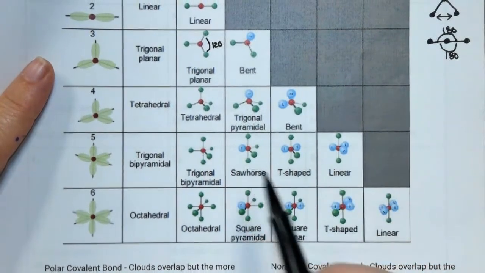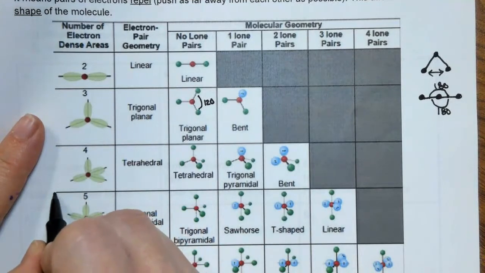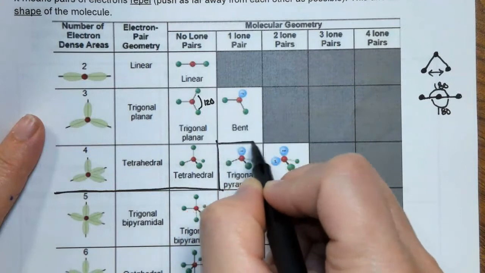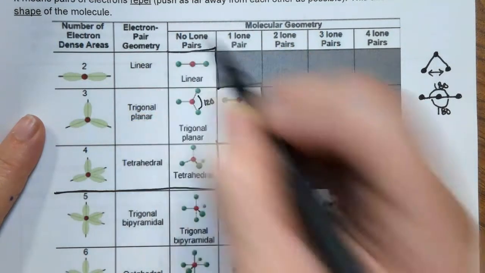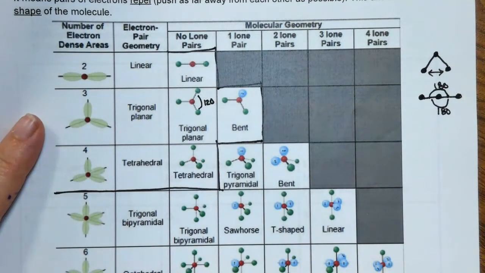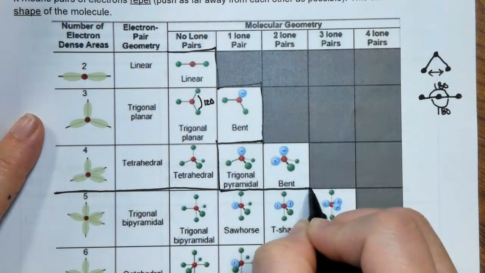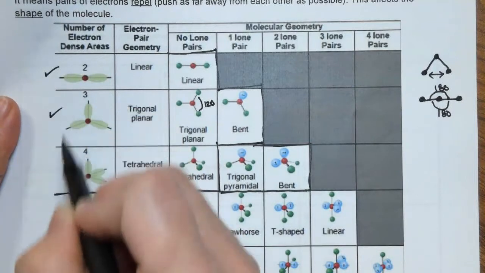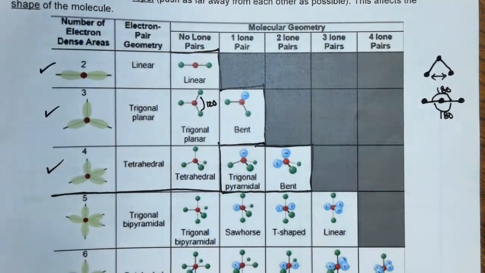So technically there are shapes that go all the way to 5 and 6, what's called domains, but in this course you are only responsible for those up to this point: tetrahedral, trigonal planar, bent, and linear. So those are the only ones that you're required to know for this course. Oh, and also you should know trigonal pyramidal and bent. My apologies. So everything from 2, 3, and 4 you're required to memorize for this unit.